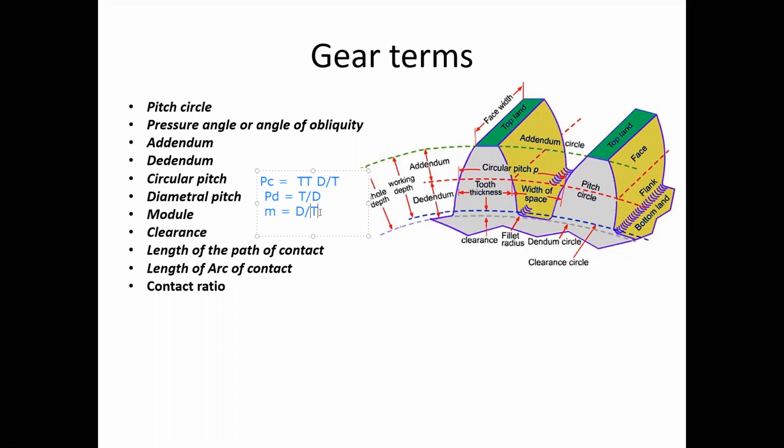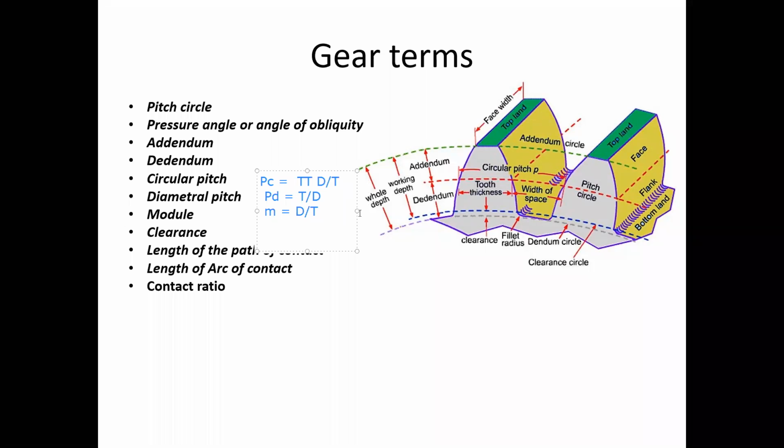And now clearance. Just all of you observe the clearance. It is the difference between the dedendum circle and the working depth circle.